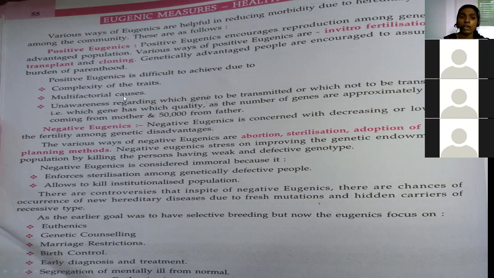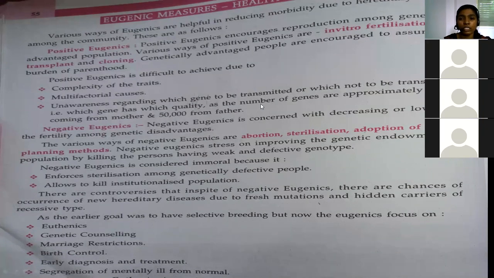If multiple causes are there, yes, they are genetically healthy, but if there are multifactorial causes or any disease condition, genetically okay but other diseases are there, at that time we can have some difficulty. And next one is unawareness regarding which gene is to be transmitted and which is not.